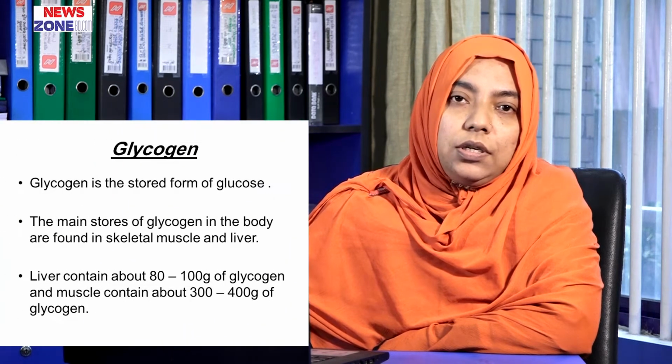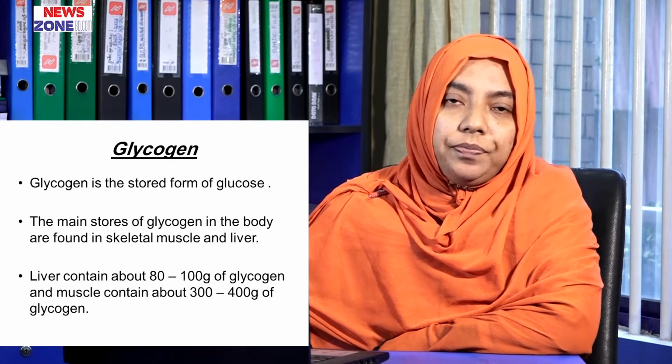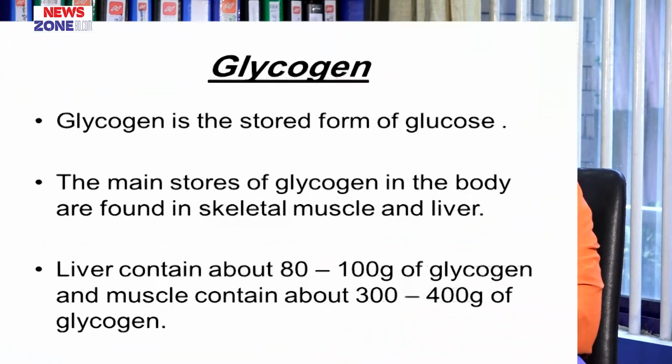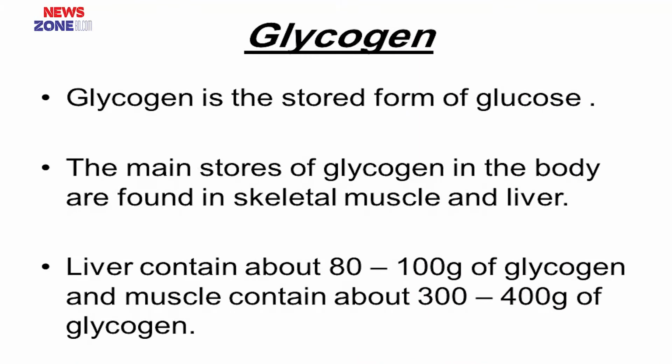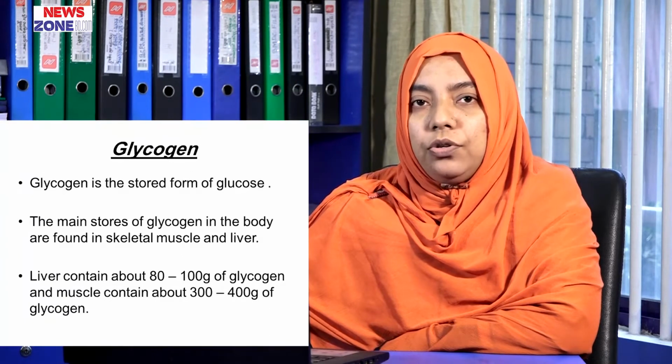Today I am going to discuss glycogen metabolism. For this, first we have to know what glycogen is. Glycogen is the main stored form of glucose in our body. Glycogen is stored mainly in the liver and in skeletal muscle. The liver contains about 80 to 100 grams of glycogen, and skeletal muscle contains about 300 to 400 grams of glycogen.